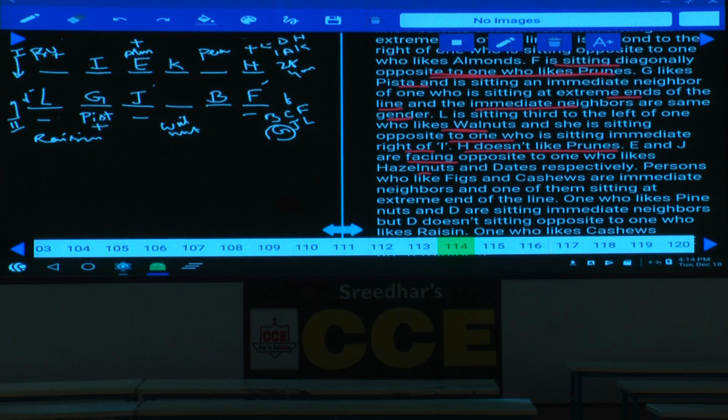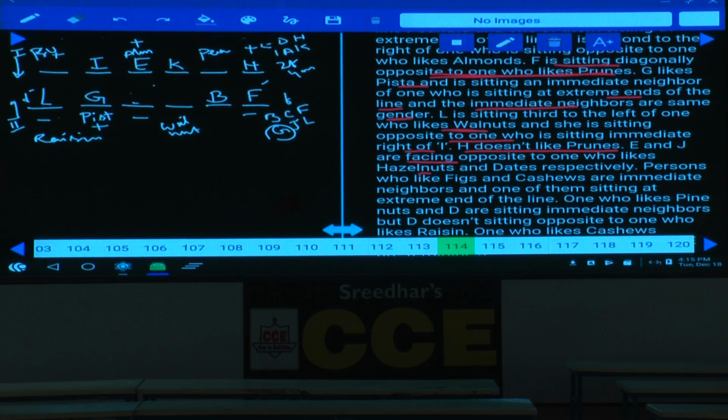Now, E and J are facing opposite to one another. Who likes hazelnuts and dates respectively? E and J are facing opposite to the one who likes hazelnut and this one respectively, isn't it? Hence, E and J cannot be opposite to each other. Why can E and J not be opposite to each other?